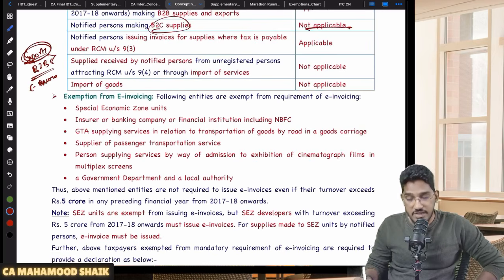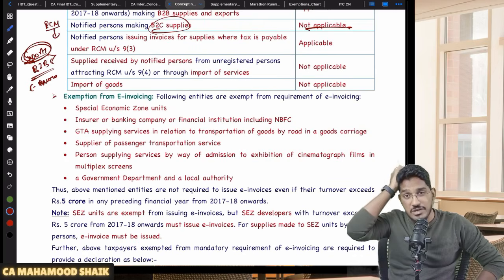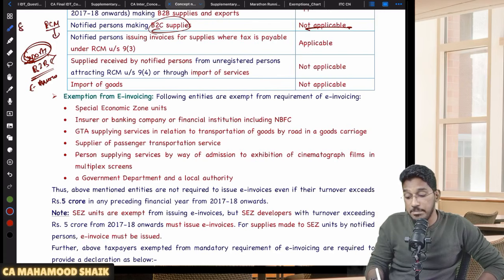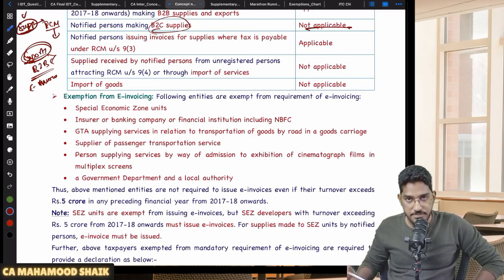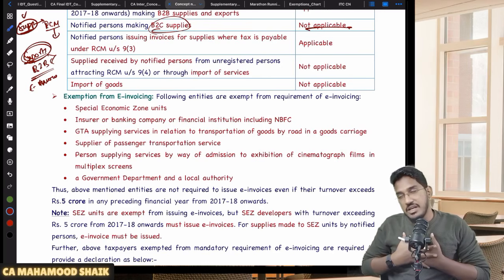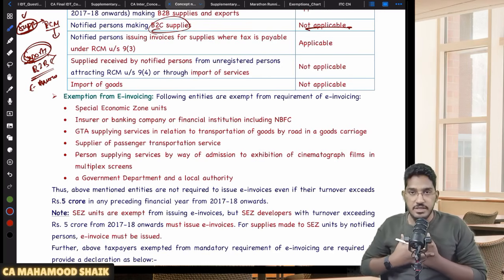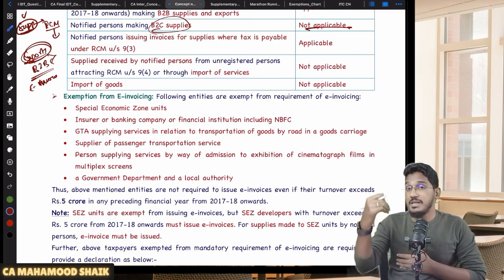Sir, in case of reverse charge supplies, if you are a recipient receiving RCM supplies, are you required to generate e-invoice? No. But the supplier, whoever is making that supply, if his aggregate turnover exceeded 5 crore rupees, even on that RCM supplies, the supplier is required to generate the e-invoice. If I'm a supplier and my aggregate turnover is more than 5 crore in any of the preceding financial years, I'm making an outward supply, but that supply is getting covered under RCM.